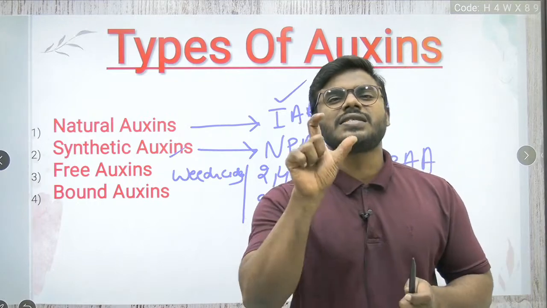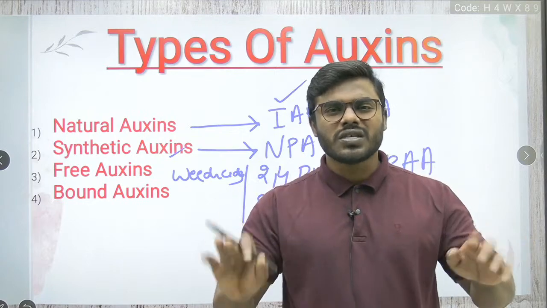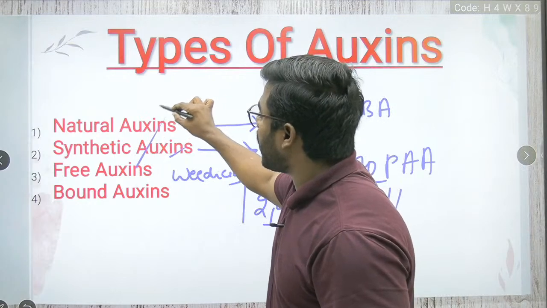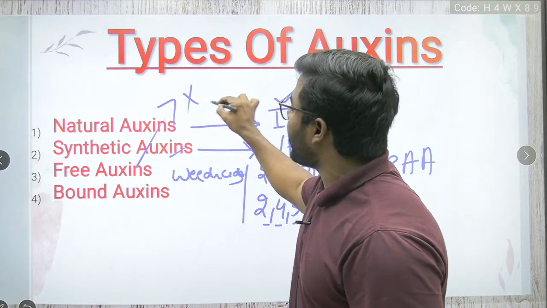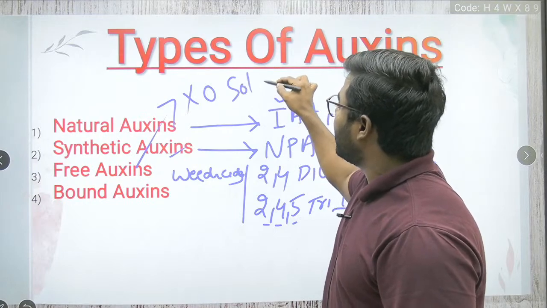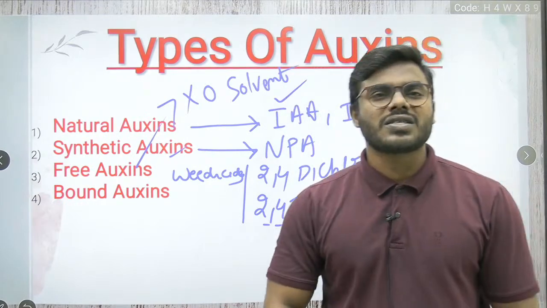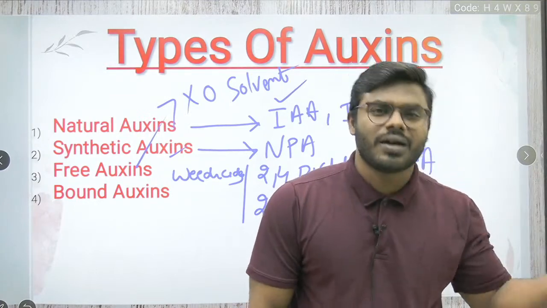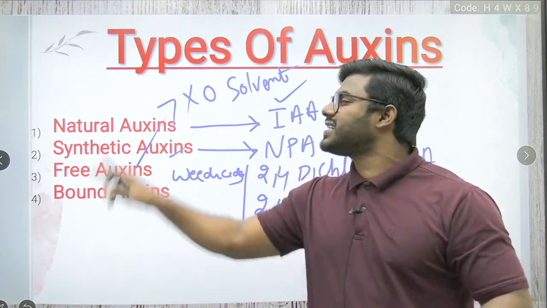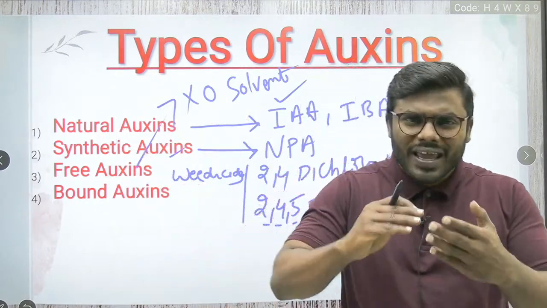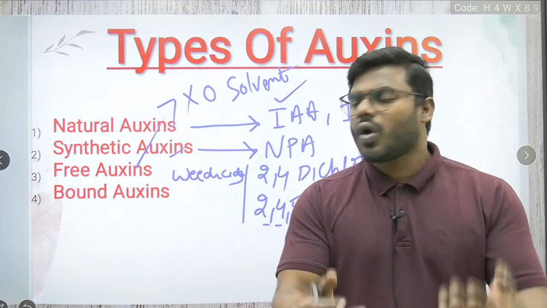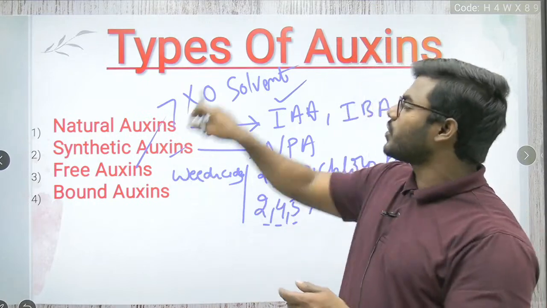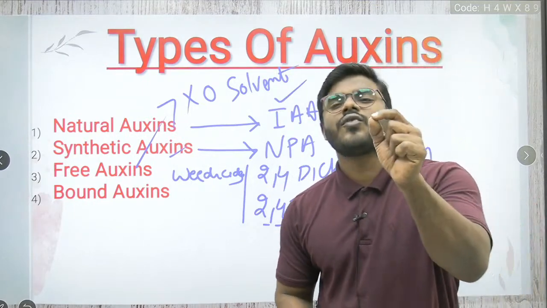When I synthesize an auxin without using any organic solvent, then I will call that auxin the free auxin. There will be another method, but we don't use any organic solvent while synthesizing it. So you can call a natural auxin also a free auxin. You can call a synthetic auxin also a free auxin if we synthesized it without using organic solvent. That is called free auxin.